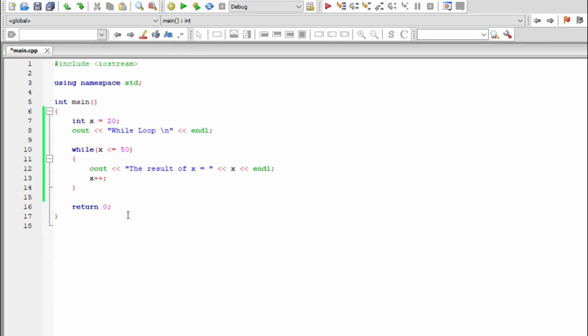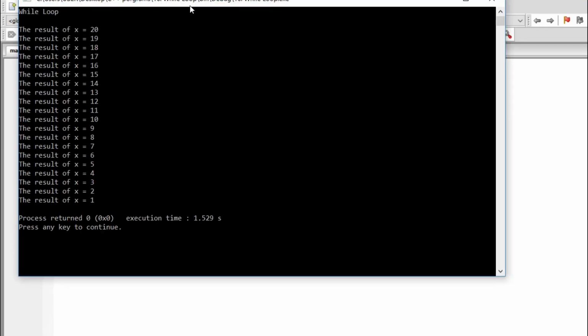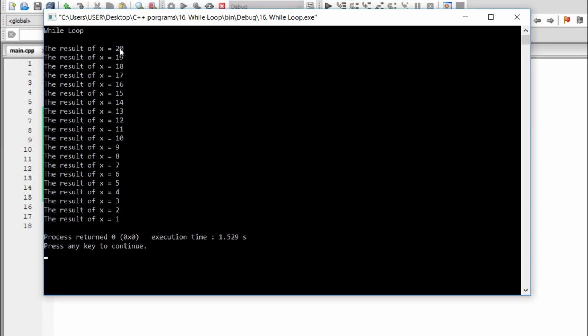So in that case, if I go ahead and do the reverse by saying while x is greater than or equal to 1, that means from 20 down to 1, x is greater than or equal to 1, or you can put 0. Let x decrement. It will start from 20 and go down to 19 and down to 1. Run the code and check it out. You see that? Result of x equal to 20, x equal to 19, 18, down to 1.